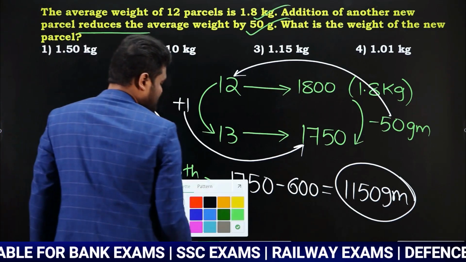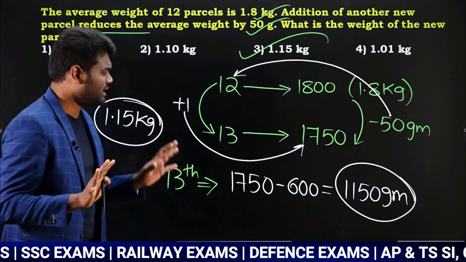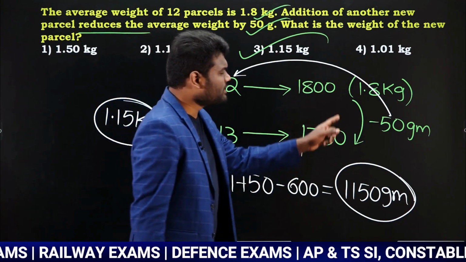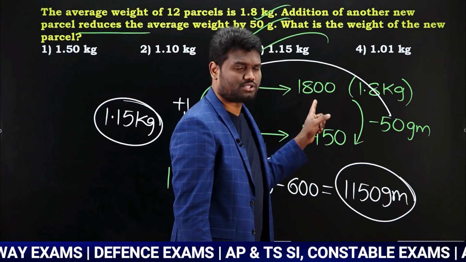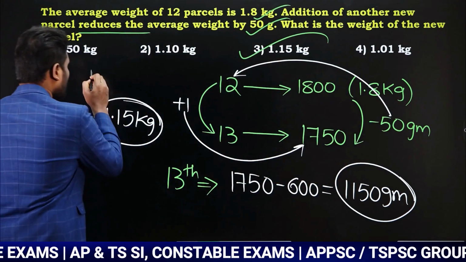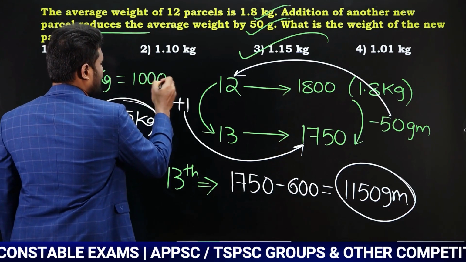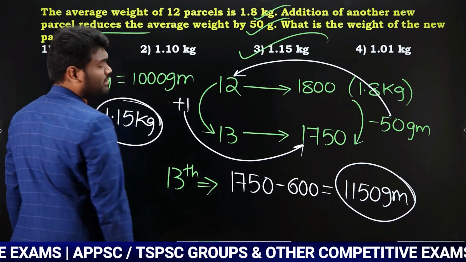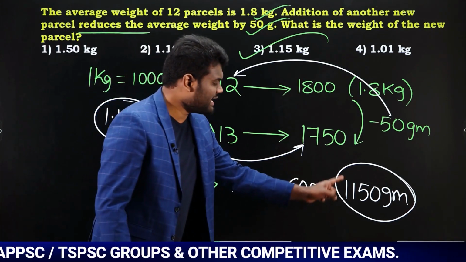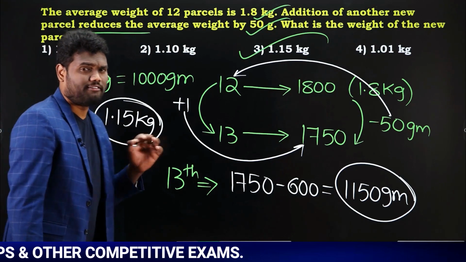Yes or no? So what is the answer for this question? 1.15 kg. Okay, very simple. What I have done is I have converted the kgs in terms of grams. The reason: the question was given in terms of grams, and anyway you know that 1 kg is nothing but 1000 grams. Yes or no? As 1 kg is nothing but 1000 grams, your answer is 1150 grams. 1150 grams is nothing but 1.15 kg.